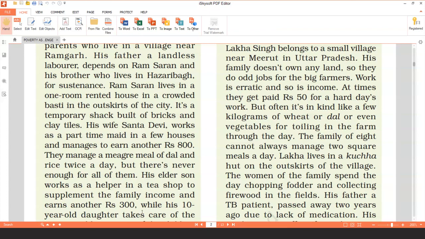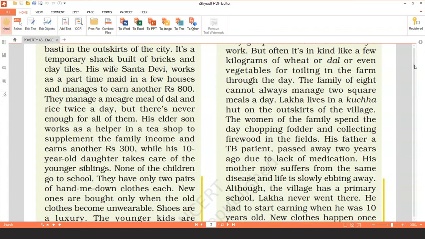This small child of 12 years works in a tea shop, while there is one daughter who is 10 years old. She takes care of the rest of the younger siblings. None of the children are going to school. So out of the four children, nobody is going to school.